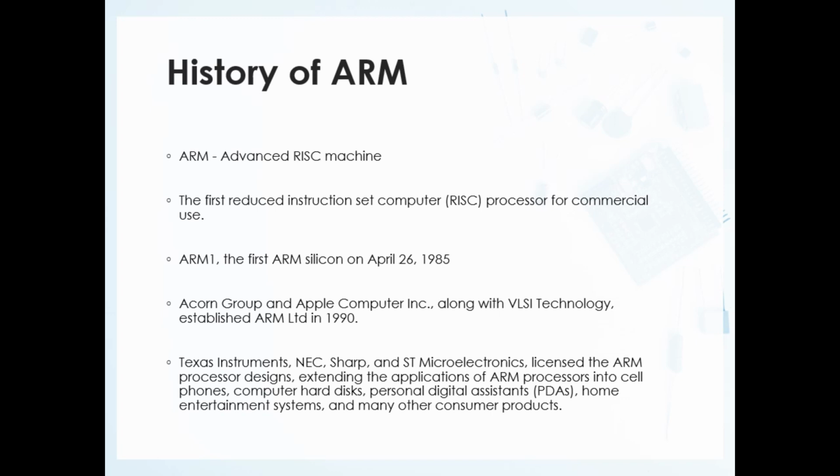The first version of ARM was basically commercialized. Even though the first processor was developed in 1983 in the research lab, it was commercially available in 1985. To be precise, April 26th of 1985.